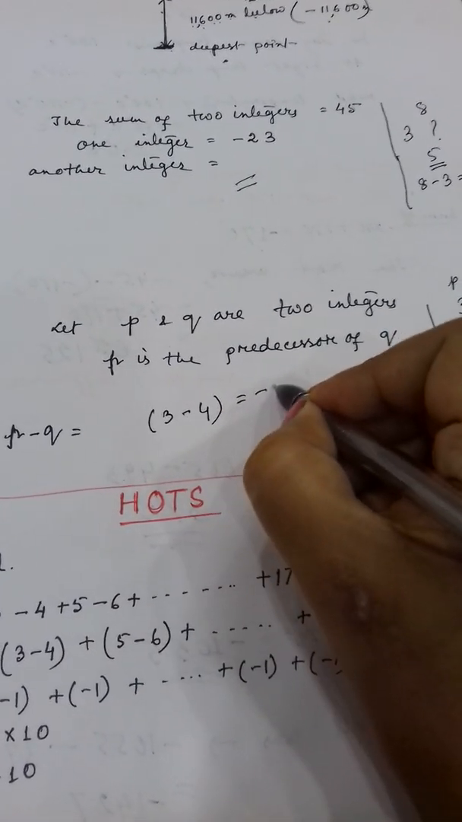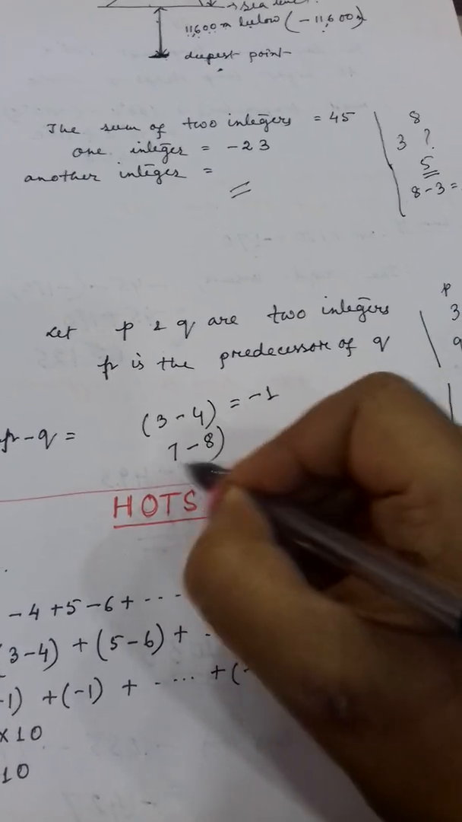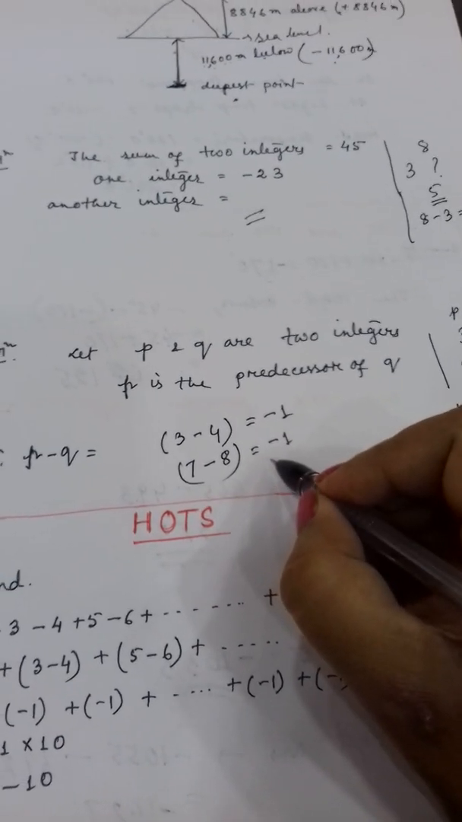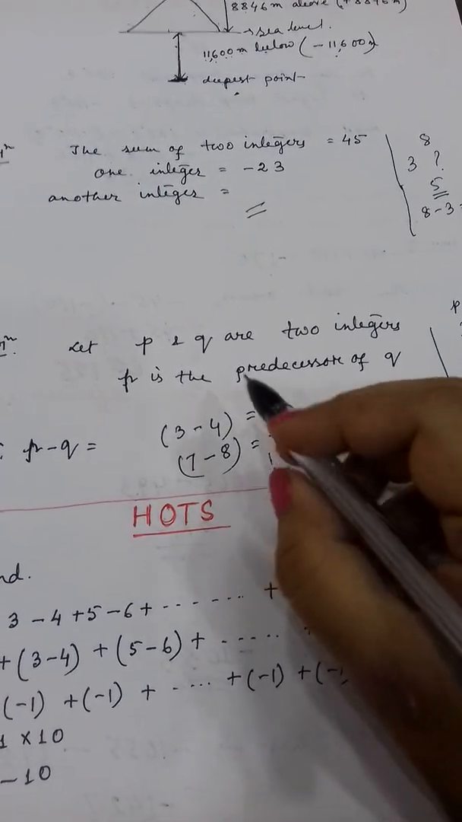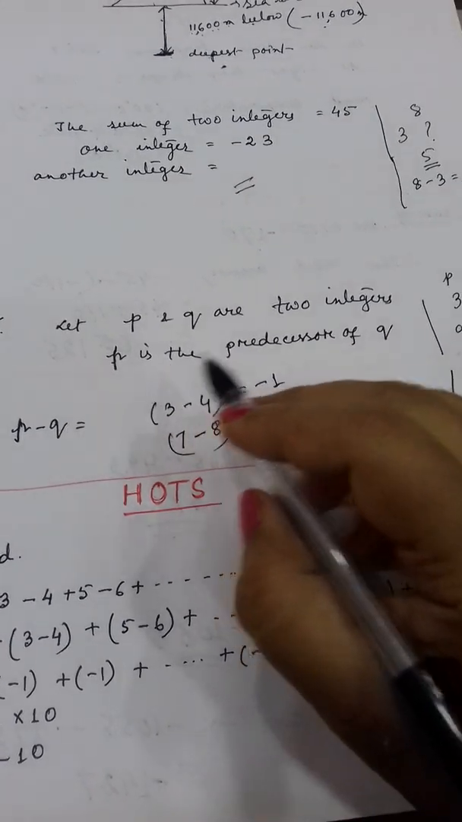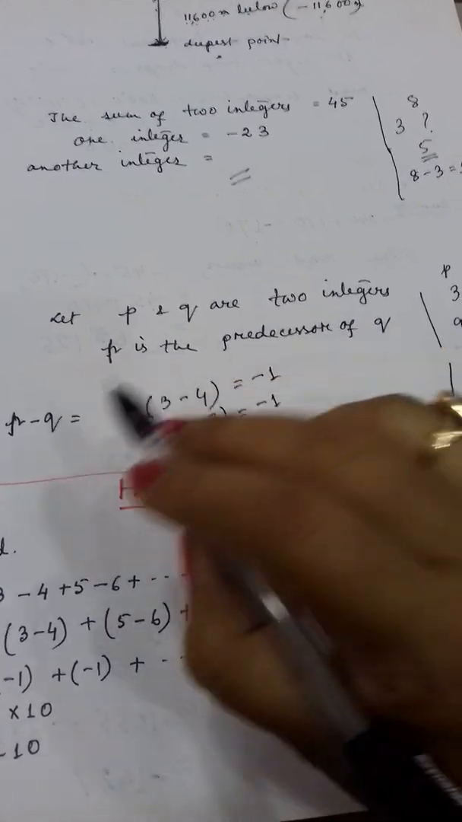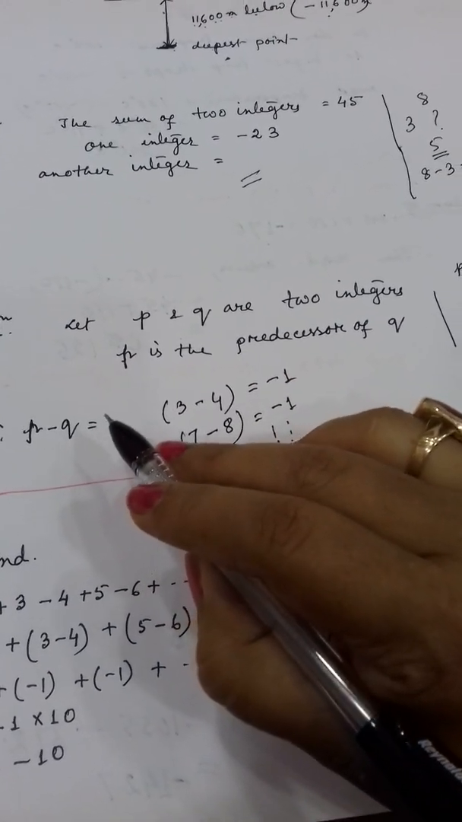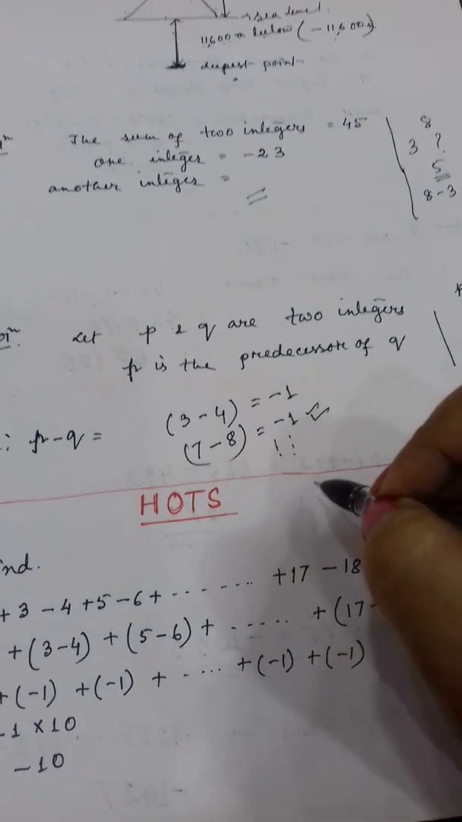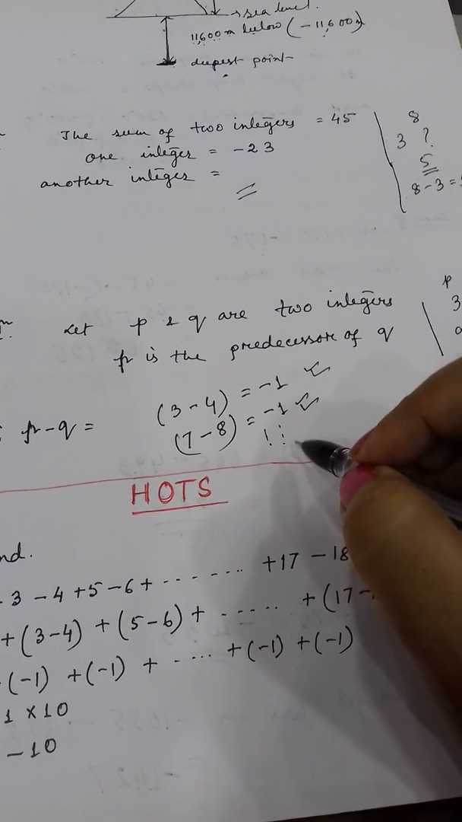3 minus 4, that is minus 1. Or if you consider P as 7, Q as 8, then it will be also minus 1. That means with any values of P and Q, any integers of P and Q with the condition that P is the predecessor of Q, its value P minus Q will be always minus 1. Understood? It will be always minus 1.